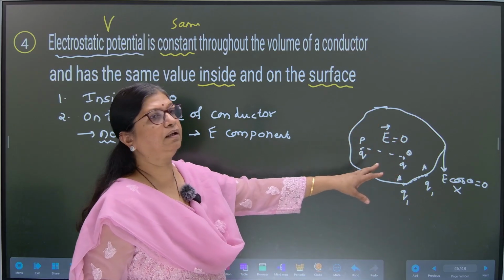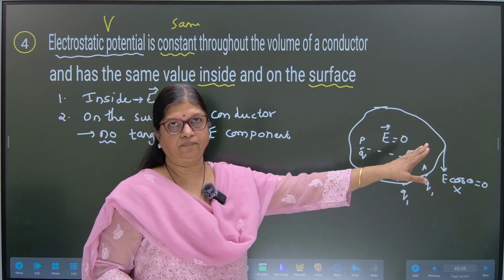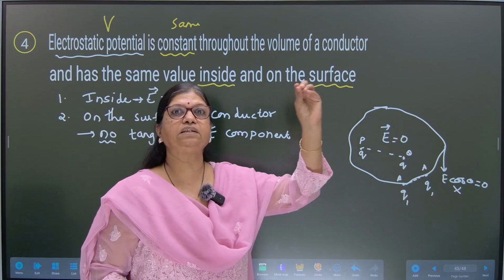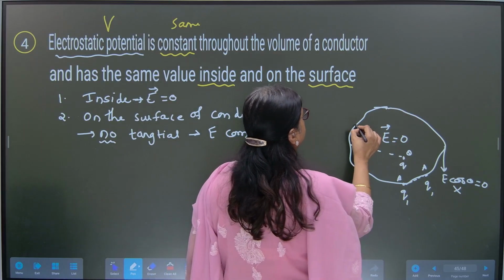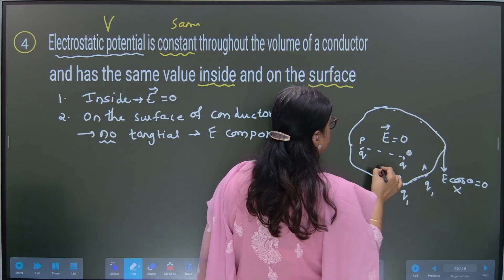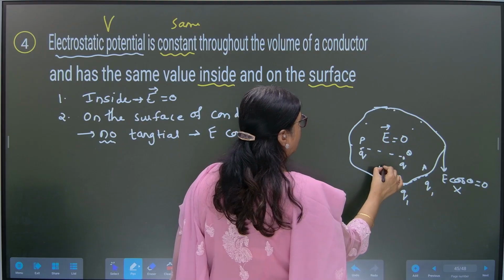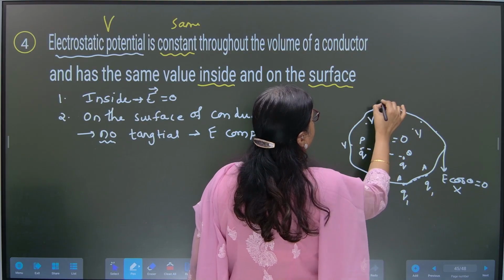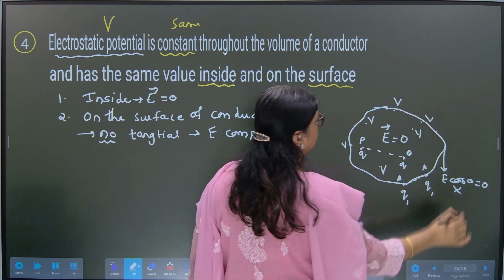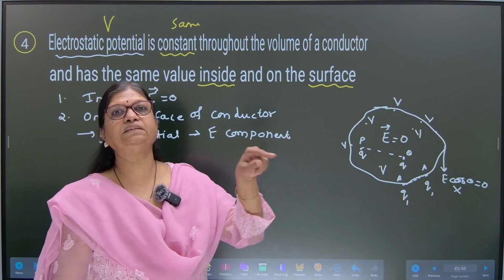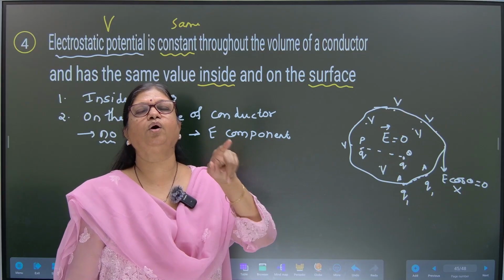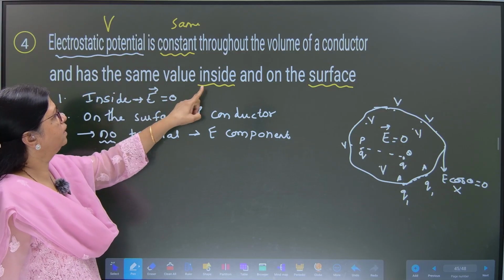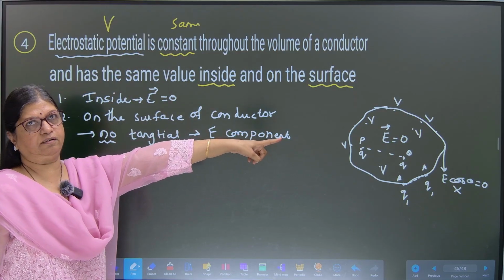The potential inside the conductor at every point is the same, as well as equal to every point on the surface, such that there is no potential difference at any point inside the conductor or on the surface of the conductor. That's why electrostatic potential is constant inside and on the surface of the conductor.